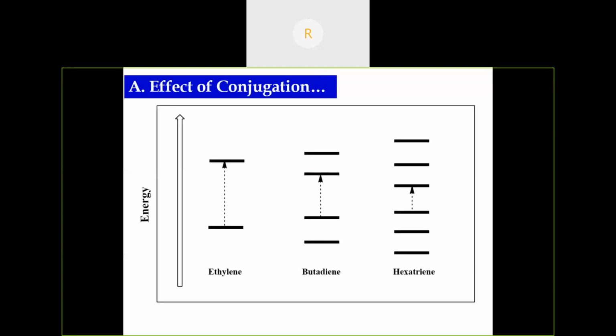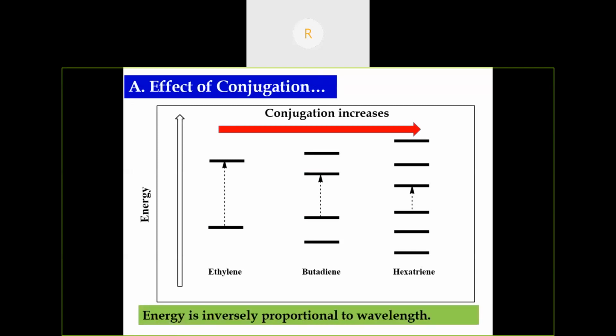See, here ethylene, butadiene, hexadiene. From left to right, the conjugation has increased. As the conjugation increases, what happens? The energy gap between HOMO and LUMO decreases. Here, the larger energy gap is in ethylene; in butadiene, the energy gap has decreased. In hexadiene, the energy gap between HOMO and LUMO is further decreased. As I said earlier, energy is inversely proportional to wavelength. The energy decreases, the lambda max value will increase.